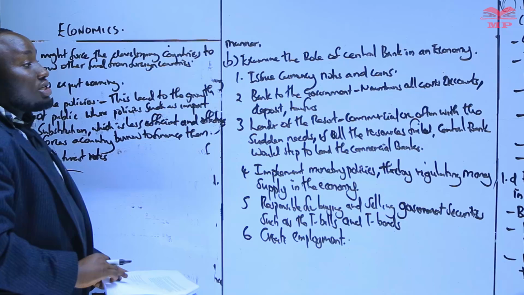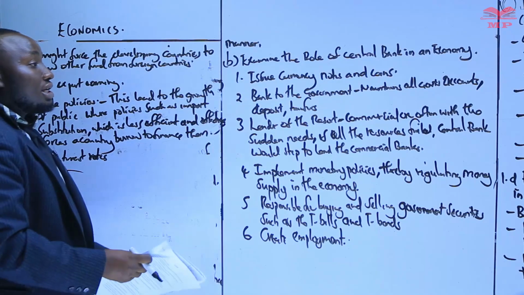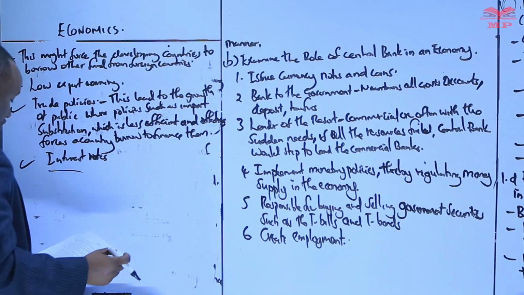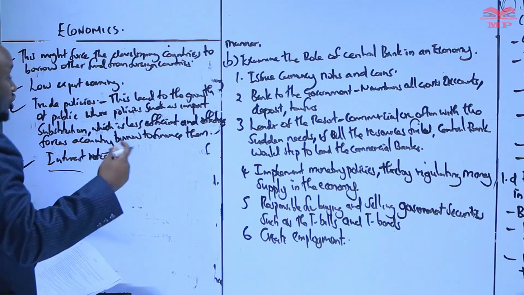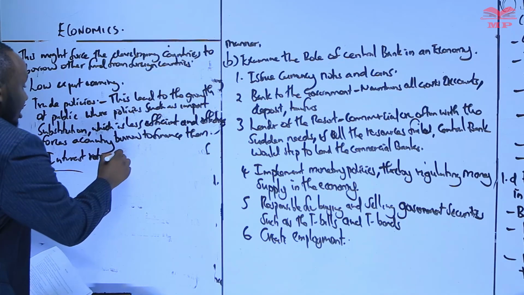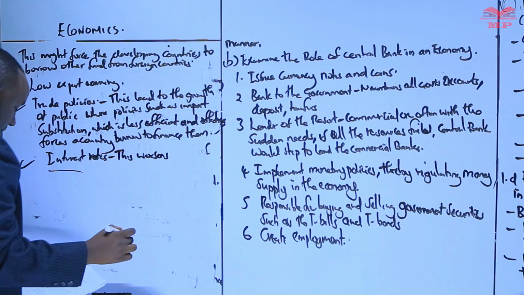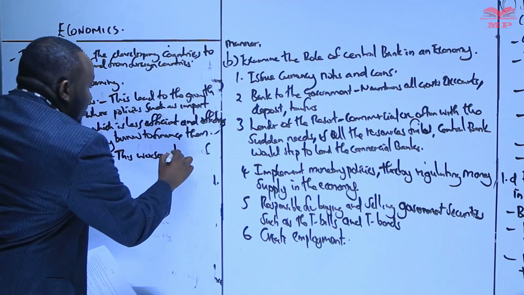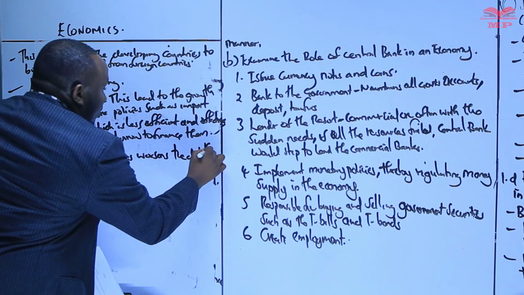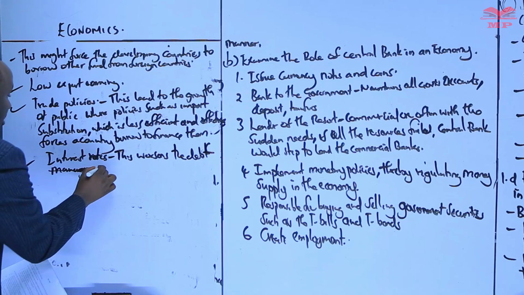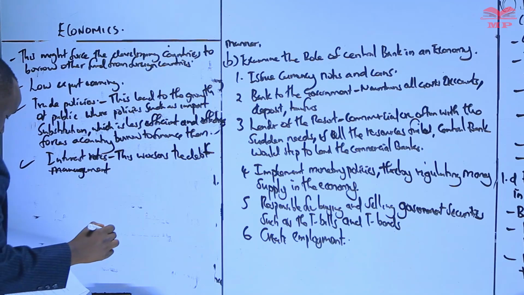If, for example, the loans that are taken are at a higher interest rate, this will lead to more borrowing. So we say this worsens the debt management.